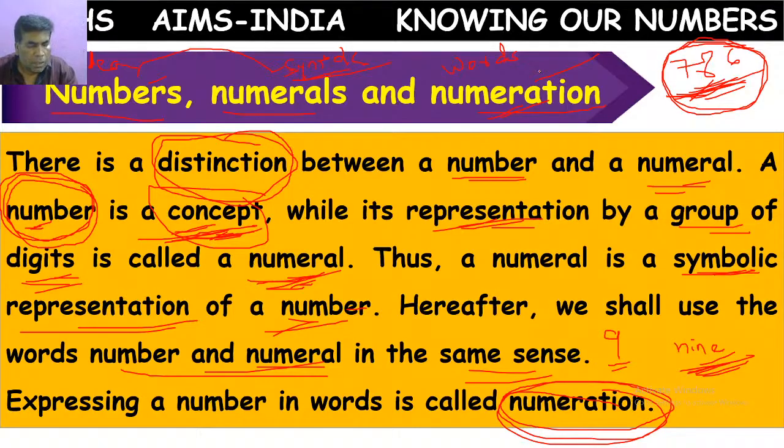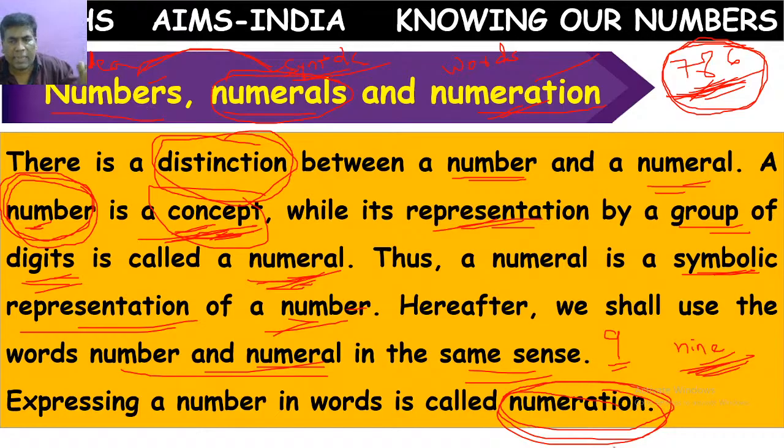Somebody is asking, what is a numeral? Suppose some mangoes are there. The number of mangoes you have to count. 1, 2, 3, 4, 5, 6. Orally you have told how many mangoes are there. You have told 6. Regarding the number of mangoes, you have some idea. That idea is 6. That idea is called number.